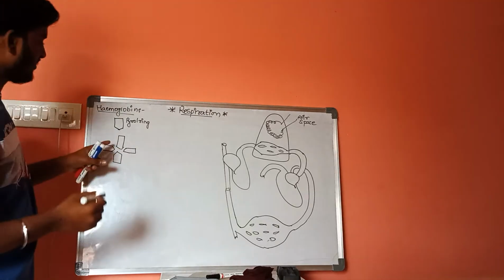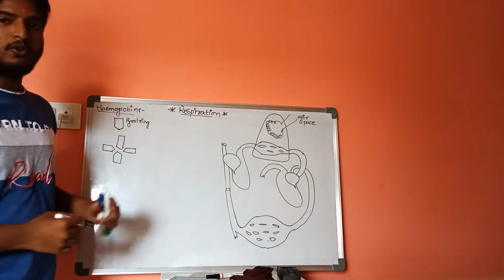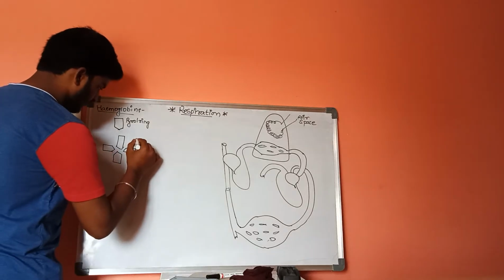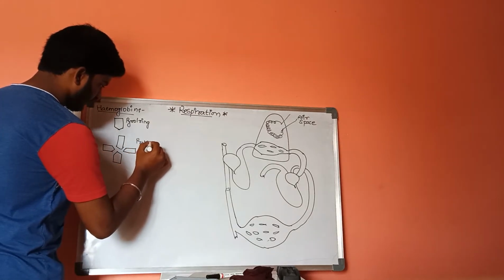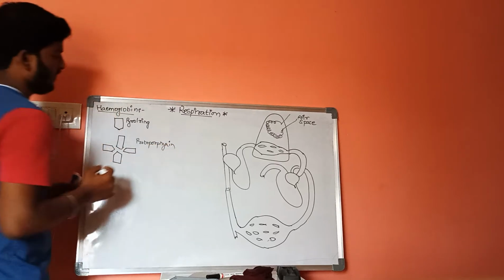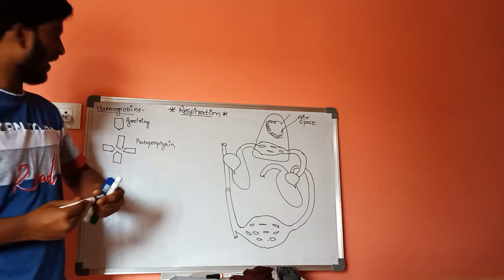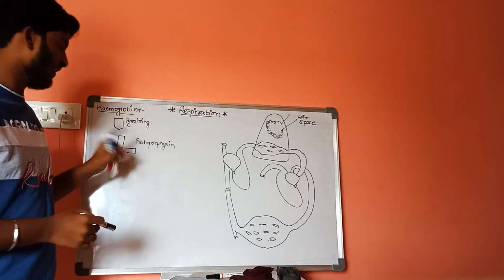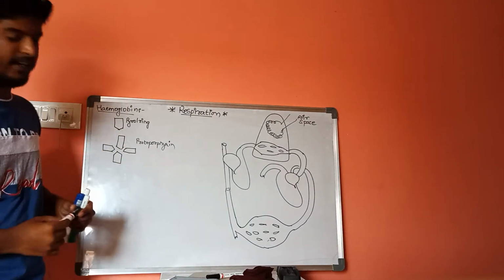These four pyrrole rings which are united together are called protoporphyrin. The structure is called protoporphyrin, and this protoporphyrin is circular in manner.